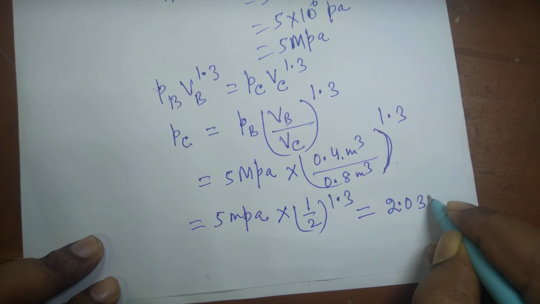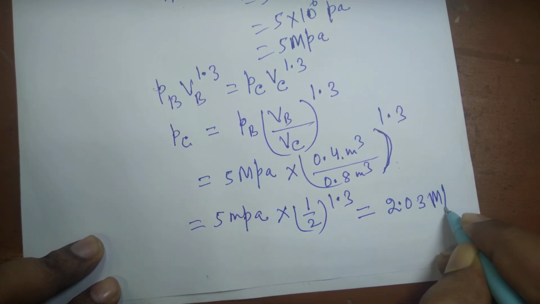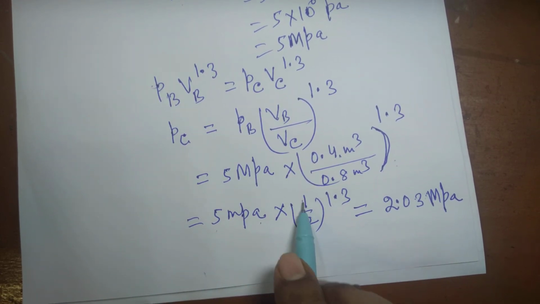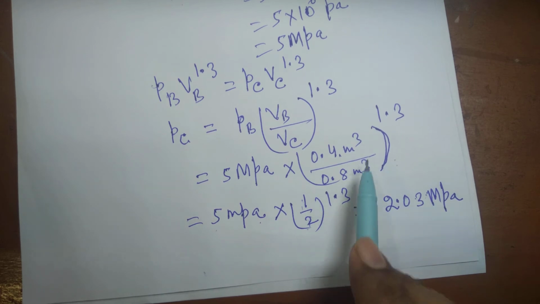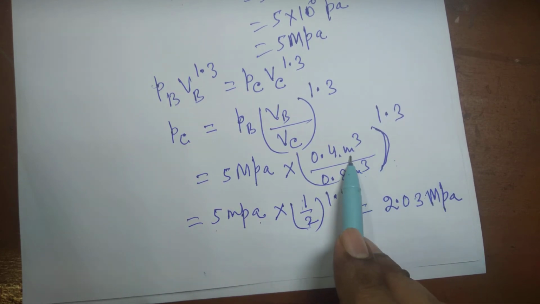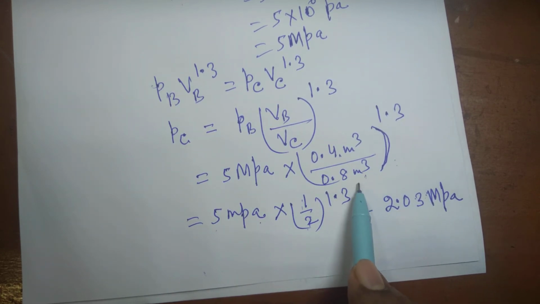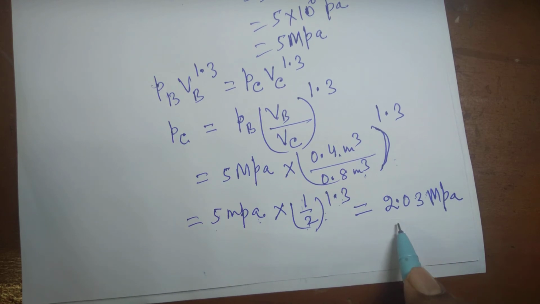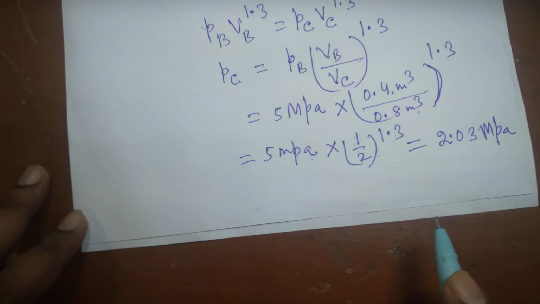2.03 megapascal. You can calculate this. So 5 megapascal, this ratio is a pure number because dividing meter cube by meter cube, we find a pure number, 1 by 2, again raised to the power 1.3, and multiply it by 5 megapascal. The pressure at C comes out to be 2.03 megapascal. Now we have everything, we can find out the work done.